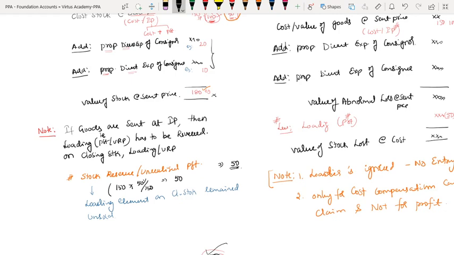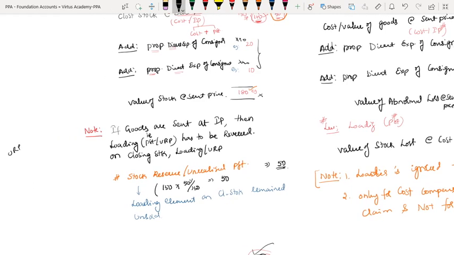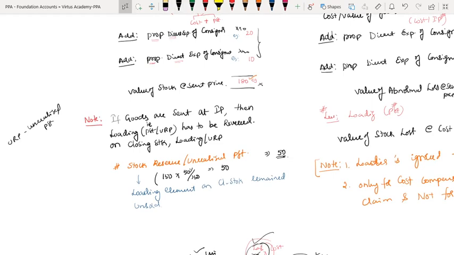URP means unrealized profit. Loading is termed as stock reserve.